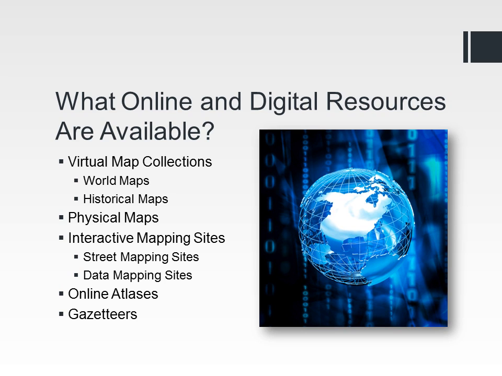There are interactive mapping sites, which focus on maps that allow the user to interact with the mapping process. These are classified into two types: street mapping sites, such as Google Maps and MapQuest, and data mapping sites, including American FactFinder, provided by the U.S. Census Bureau, and ESRI's Online Hazard Map, provided by the Federal Emergency Management Agency and in conjunction with the Environmental Systems Research Institute.